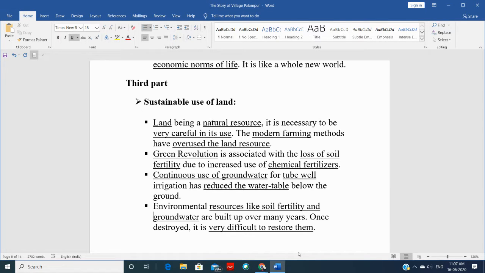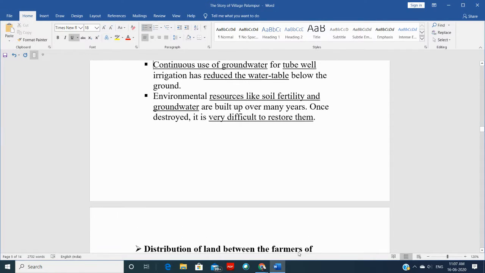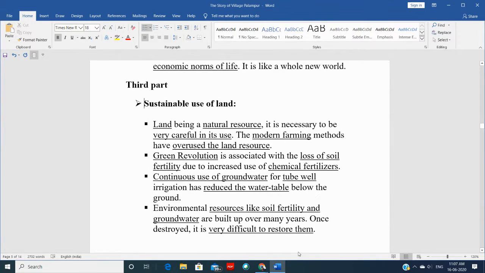So it's very difficult to restore them, right? So this is our point of sustainable use of land. However, the name of this point is sustainable use of land, but in this we have to discuss how we are not using it mindfully, right?